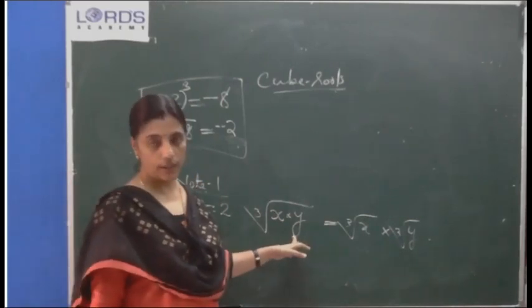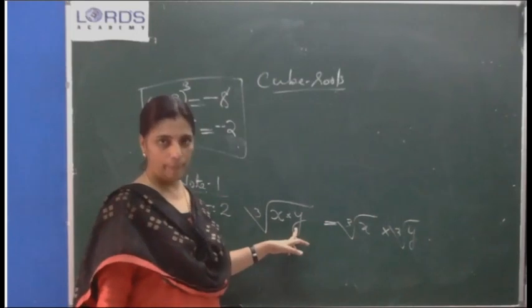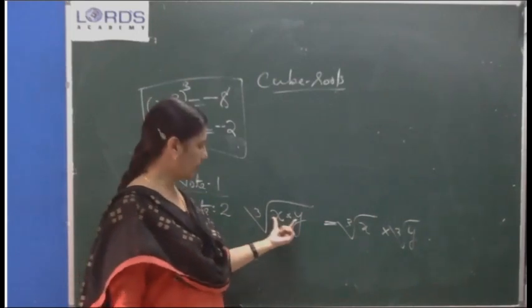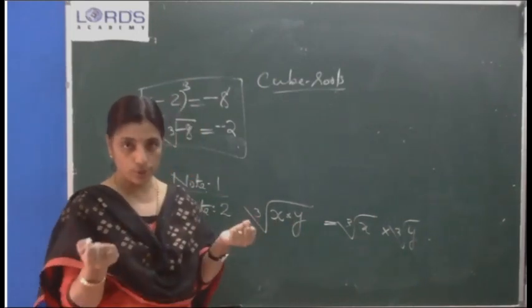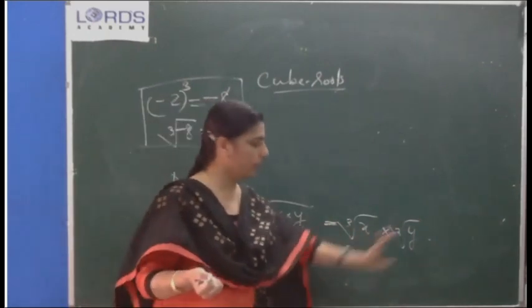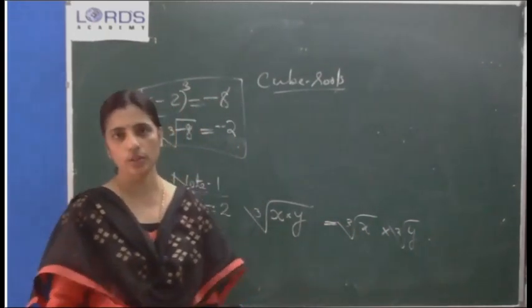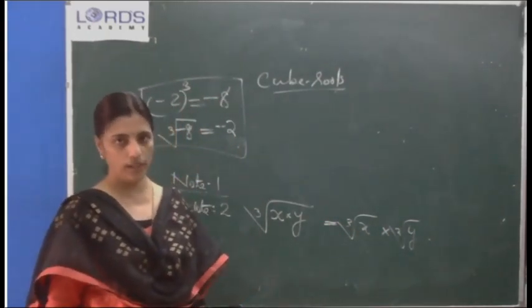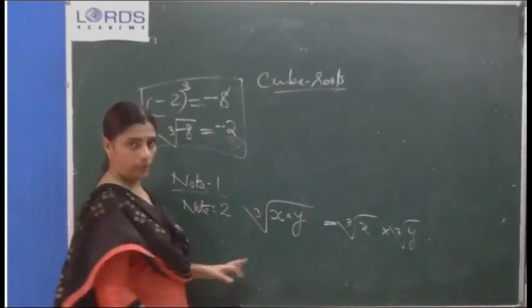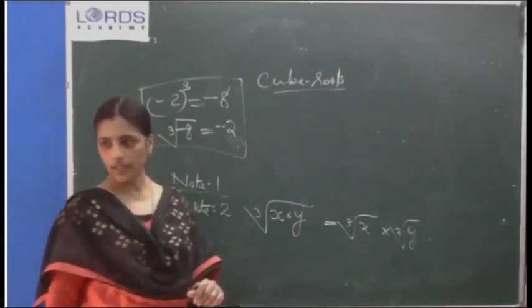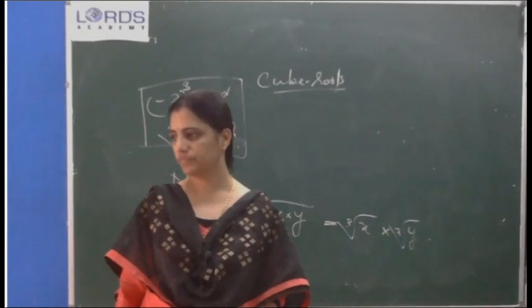If this is a big number and you cannot find the cube root directly, you can split it into 2, then find the cube root of each. After getting the answers, you can multiply. Okay. Do you need an example? Then you write one example.